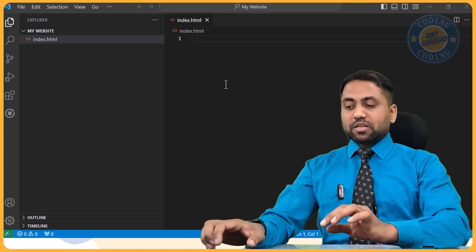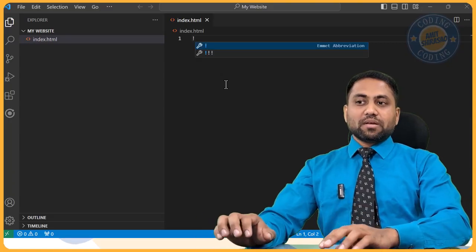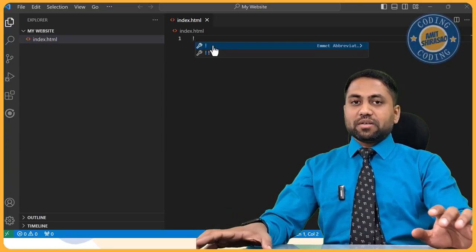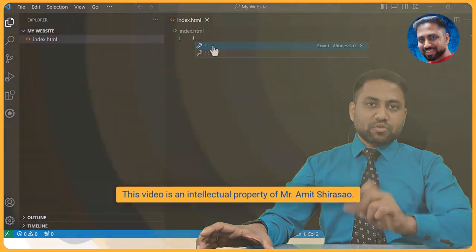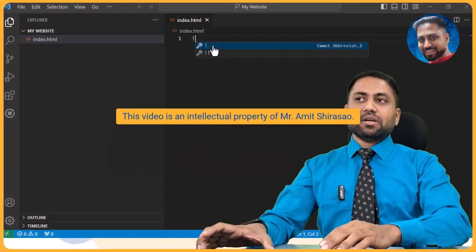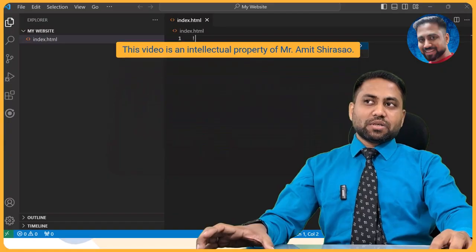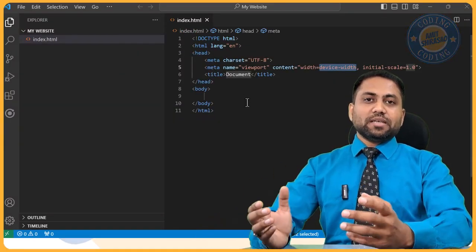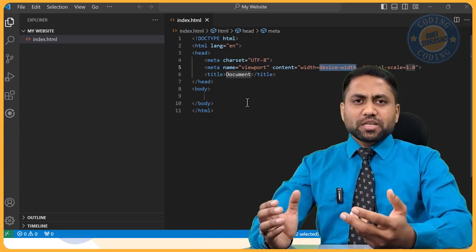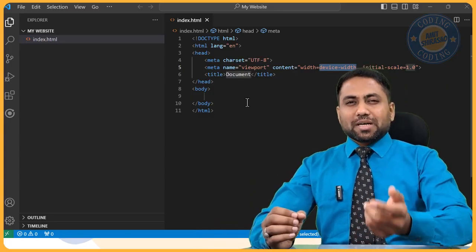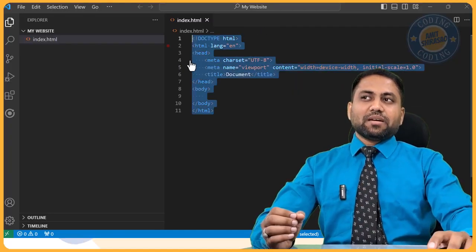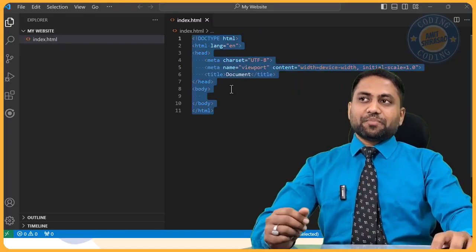page. So what I'll do is I'll just say exclamation mark and hit enter, or I will click here, or I will do tab. The Tab key can also be pressed. So enter, tab, or you can just click here using the mouse. So what it will do is it will automatically give you some boilerplate code. Boilerplate code means some code just to start with. Okay, some code. See, this is a basic blank website that it has created for me.